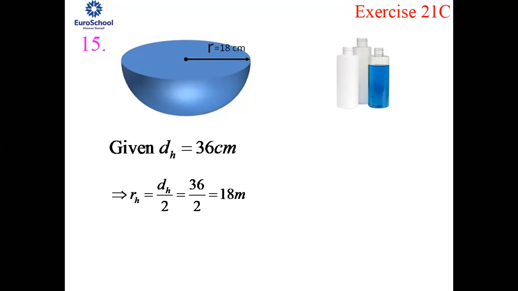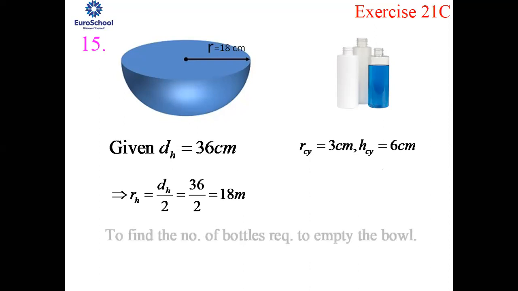Now, let us go to the next thing. What have they given about the cylinders? Each cylindrical bottle is of radius 3 centimeter and height 6 centimeter. As in the hemisphere, here again you have got a radius. I have given a different suffix, RCY, which denotes radius of the cylinder, and HCY, which denotes the height of the cylinder.